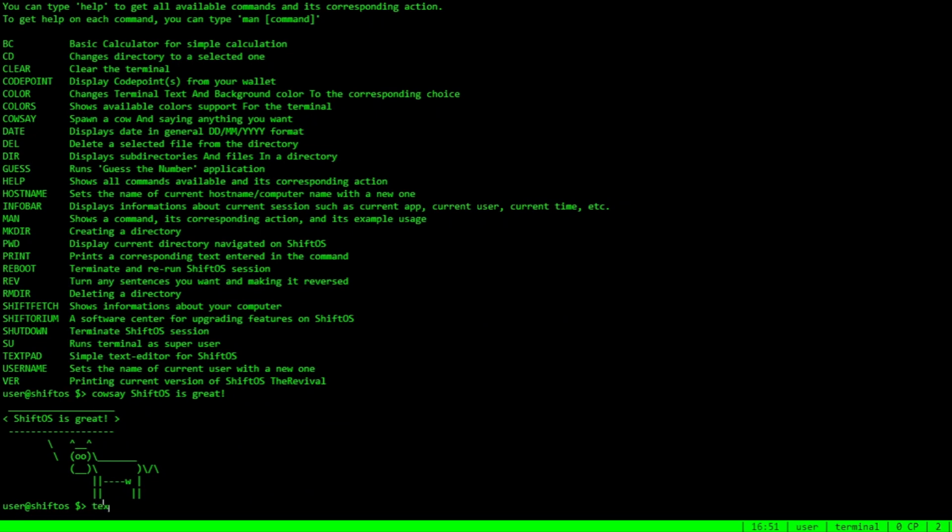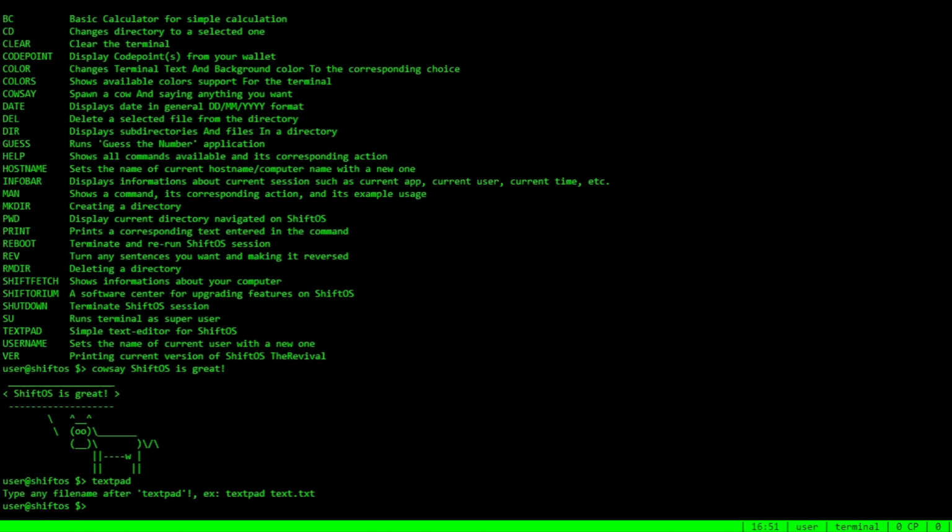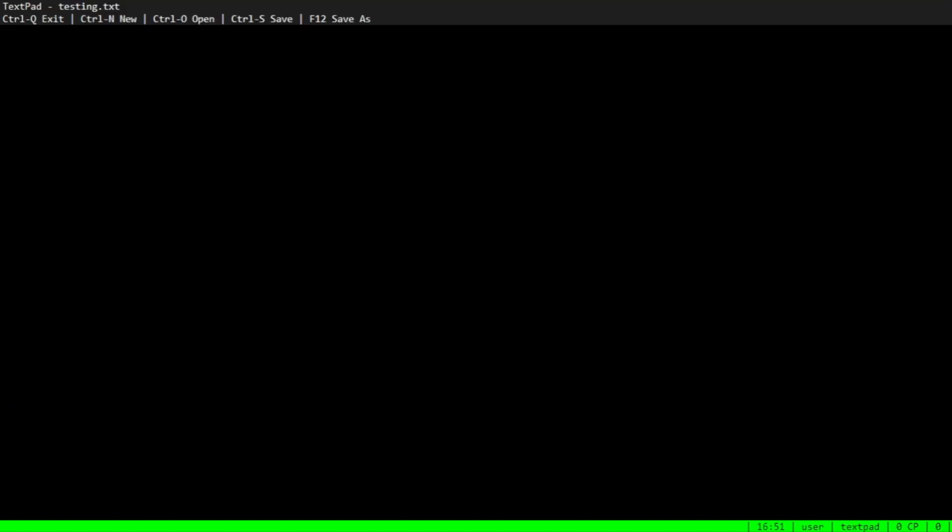And then textpad, which is writing a text file. Oh, I have to enter a text file name. Textpad testing.txt. There it is, we got textpad. And then help, this is very awesome. I cannot imagine this is a reality.